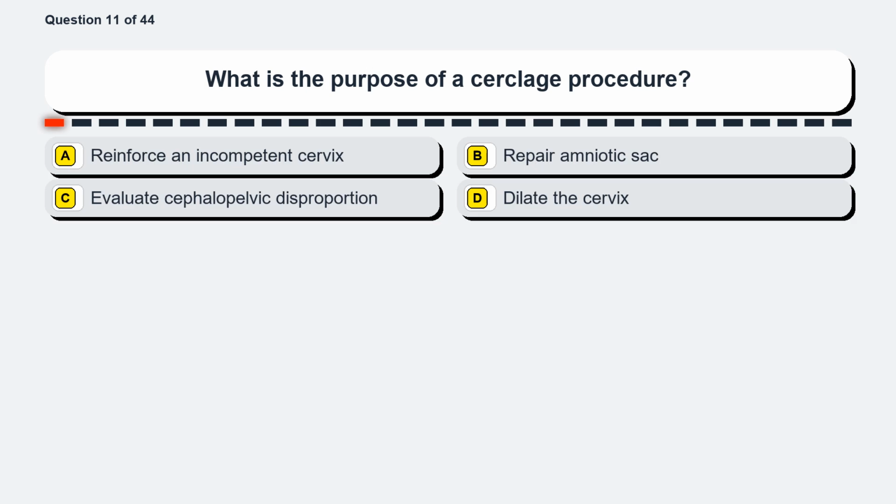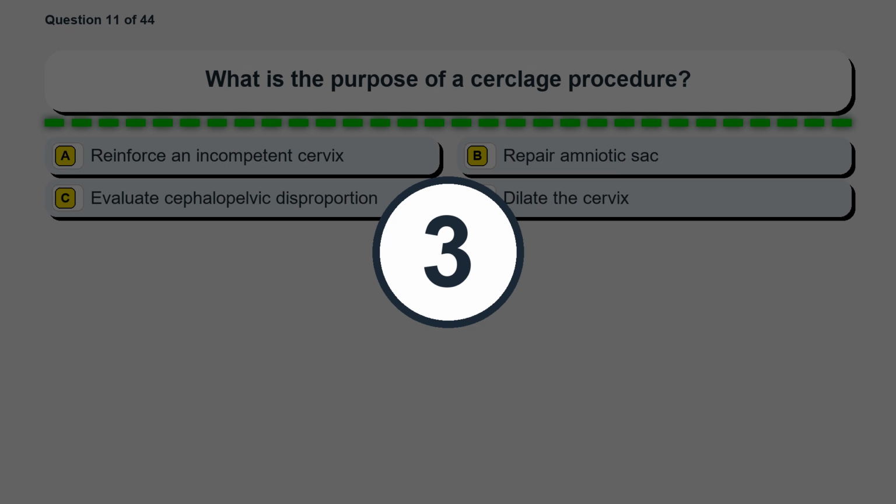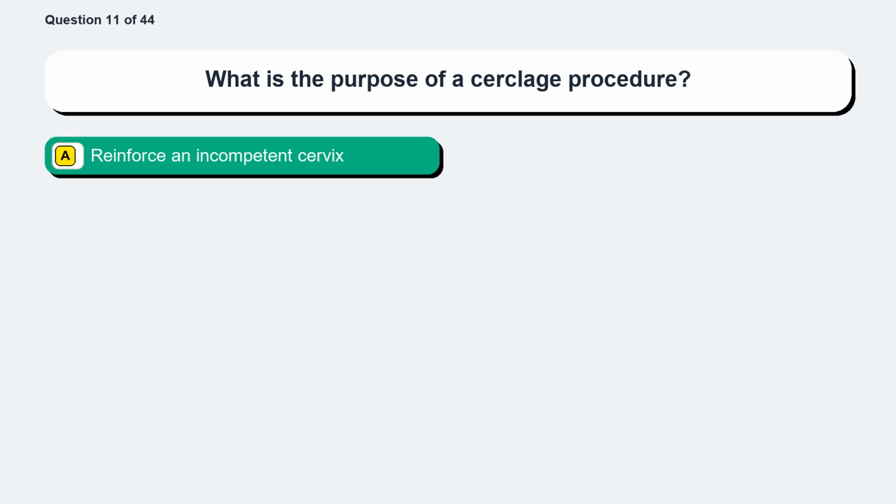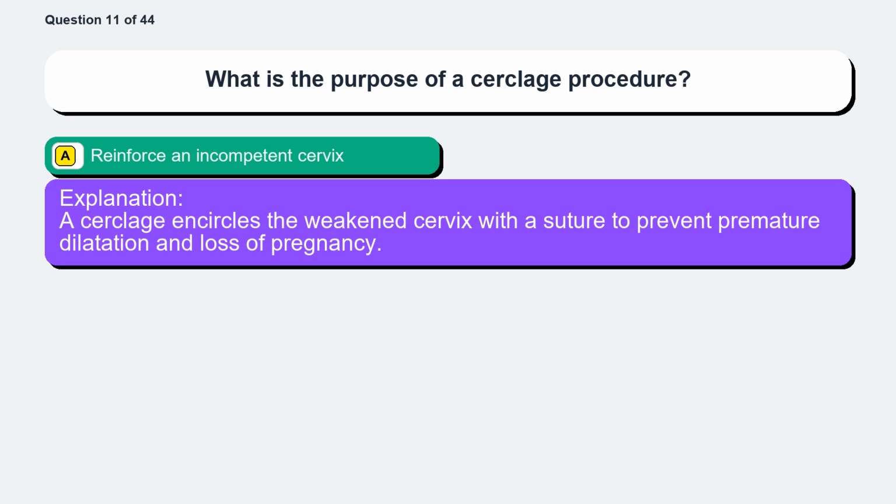Question 11. What is the purpose of a cerclage procedure? Option A, reinforce an incompetent cervix. Option B, repair amniotic sac. Option C, evaluate cephalopelvic disproportion. Option D, dilate the cervix. The correct answer is option A, reinforce an incompetent cervix. A cerclage encircles the weakened cervix with a suture to prevent premature dilatation and loss of pregnancy.